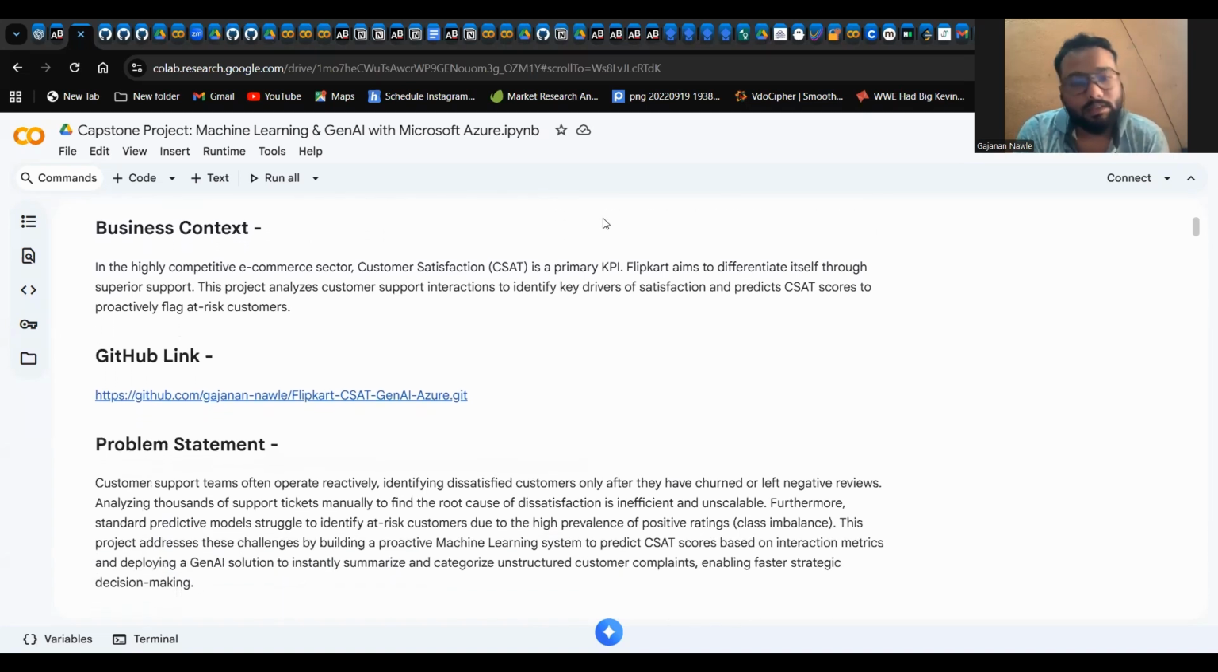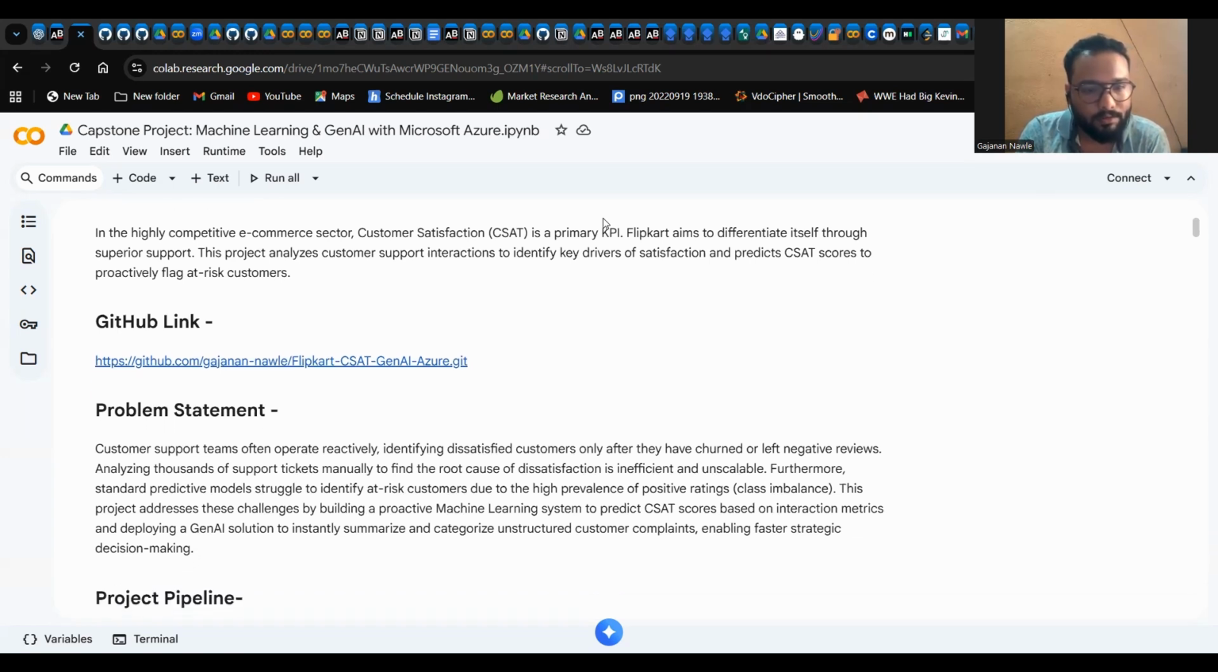So in a highly competitive e-commerce sector, CSAT, customer satisfaction, is a primary key performance indicator. Flipkart aims to differentiate itself through superior support. The project analyzes customer support interaction to identify key drivers of satisfaction and predict CSAT score to proactively flag at-risk customers.